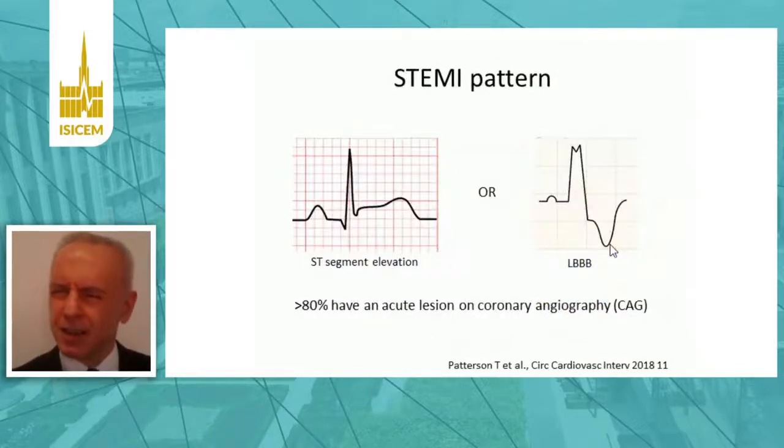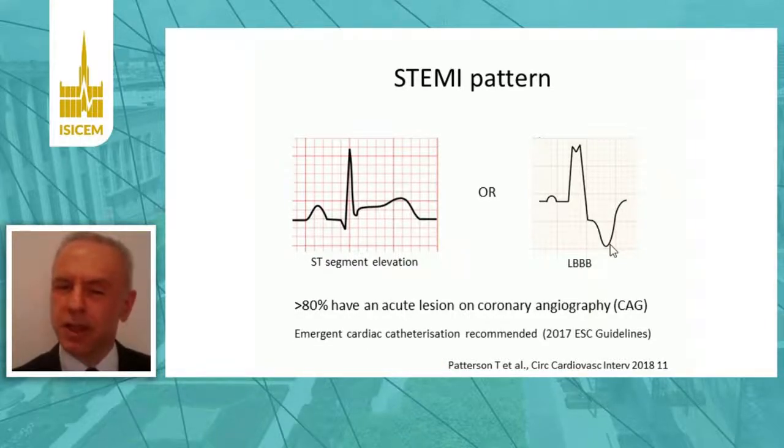And it's pretty straightforward when there is a STEMI pattern, which includes ST segment elevation or new onset left bundle branch block. More than 80% of these patients have an acute lesion on coronary angiography, and there is wide consensus that emergent cardiac catheterization is indicated.